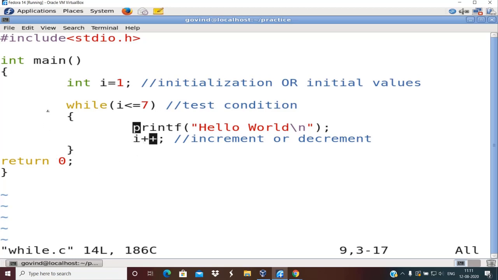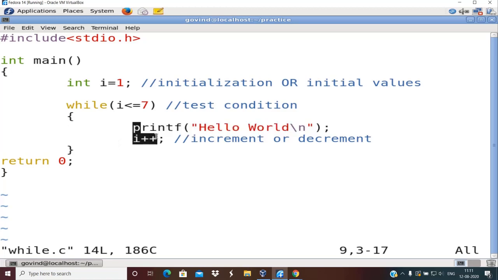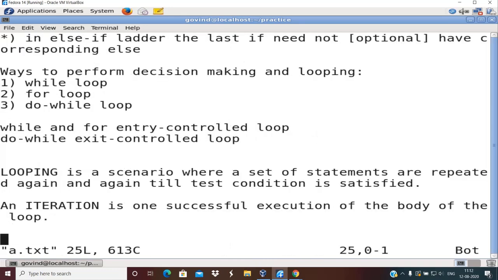Then again it checks whether 2 is less than or equal to 7. Because 2 is less than or equal to 7, it again prints hello world and I becomes 3. So at the end of the second iteration, the value of I is 3 and it checks whether 3 is less than or equal to 7. True. Again prints hello world. Then I becomes 4. Like this. So I can write this in short as a trace. This is what we call a trace of a program. It is very important to remember the trace.